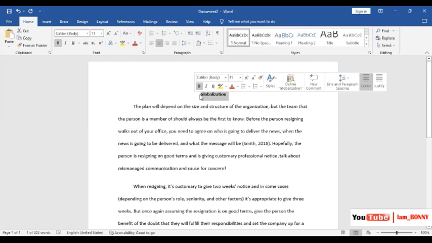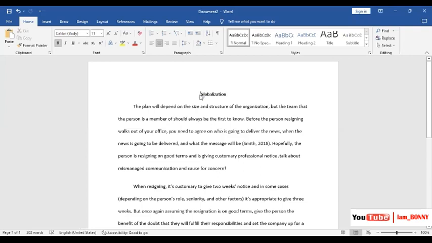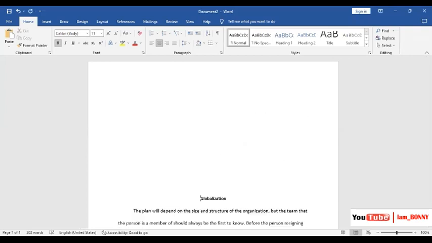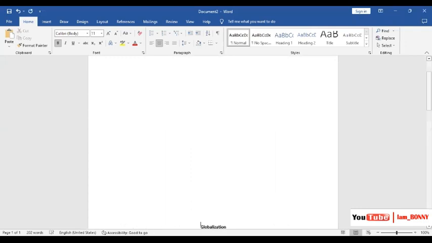After copying it, we shall create space for the cover page by transferring this information to the second page. So for the cover page, we've copied the topic, globalization. Let's just paste it there.